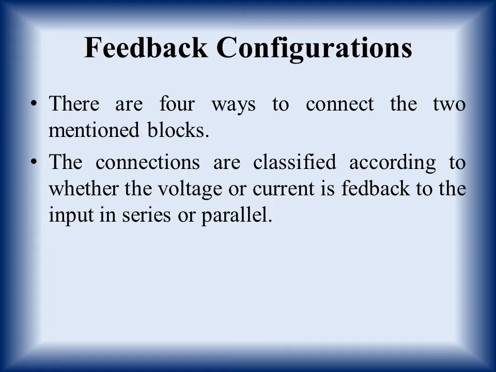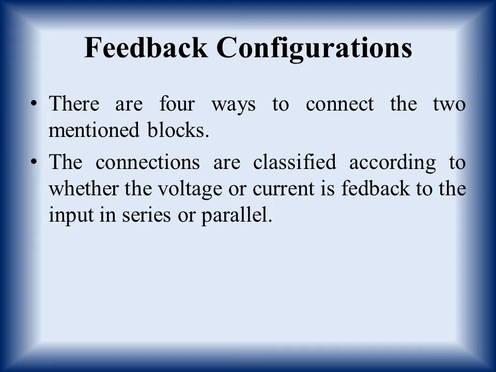Accordingly, it can be a voltage feedback or current feedback. Now these two types can further be subdivided into two types: series and parallel. Voltage series and voltage parallel, or in other words voltage shunt. Similarly, current series or current shunt.